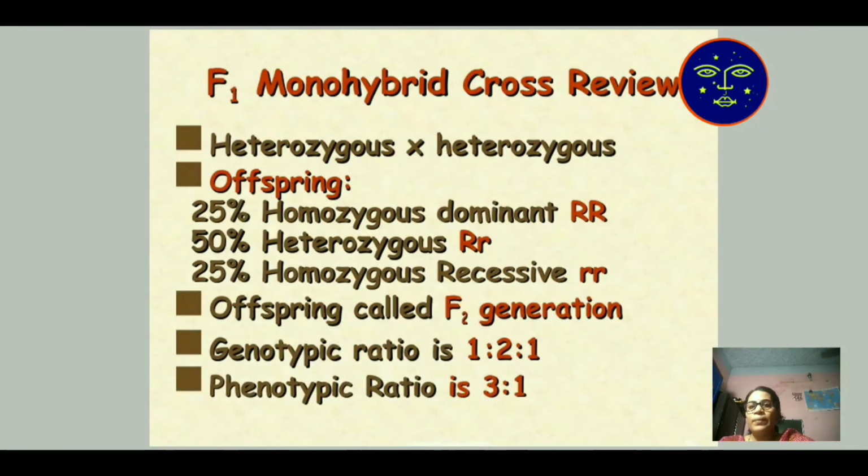In the F1 monohybrid cross, the offspring come out 25% homozygous dominant, that is capital R, capital R, 50% heterozygous, that is capital R, small r, and 25% homozygous recessive, that is small r, small r. So the genotypic ratio is 1:2:1, with the 2 for 50% heterozygous, whereas the phenotypic ratio is 3:1.